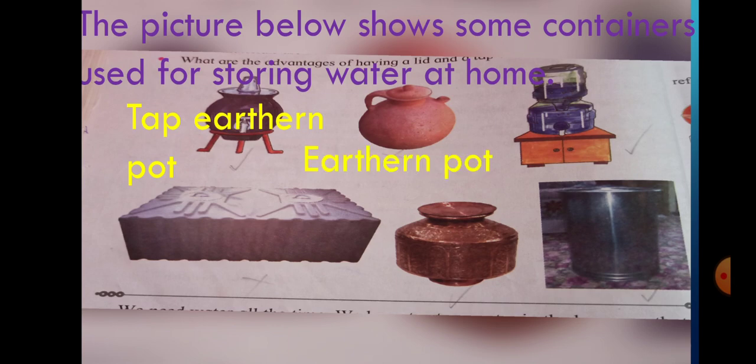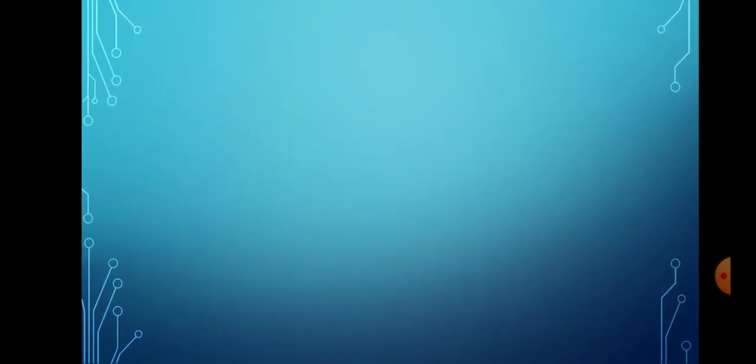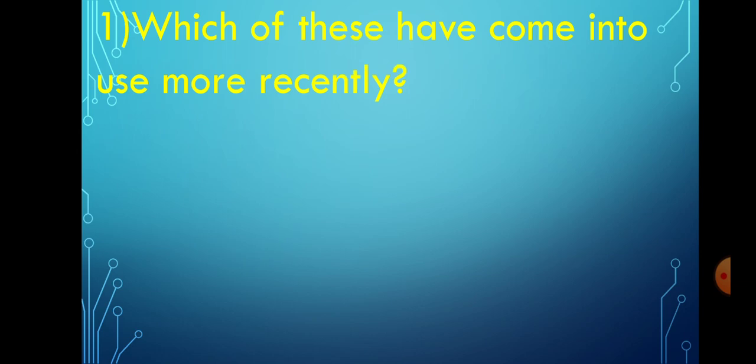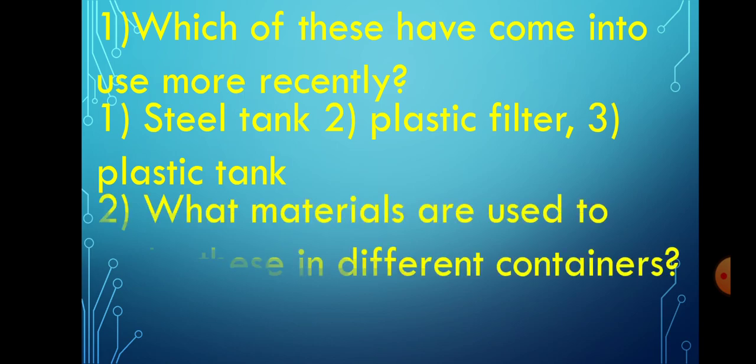Now tell me, the pictures below show some containers used for storing water at home. Tell me the names. First one, tap, earthen pot, plastic filter, plastic tank, copper pot and steel tank. Now tell me, which of these have come into use more recently? Correct. Steel tank, plastic filter and plastic tank are used more recently.